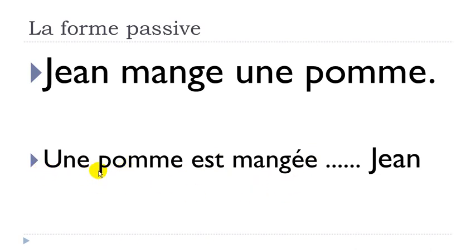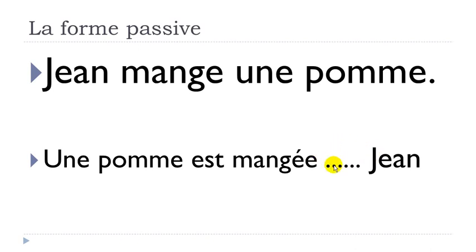In that case, une pomme, an apple, you can see here that it's feminine. So we will add the mark of the feminine. So une pomme est mangée Jean.